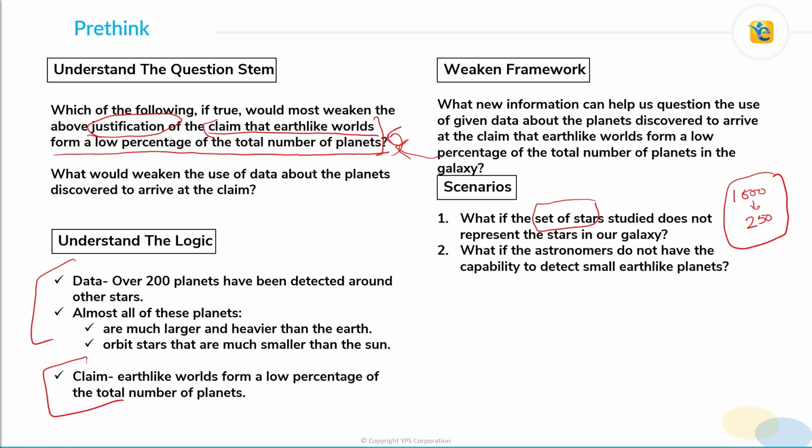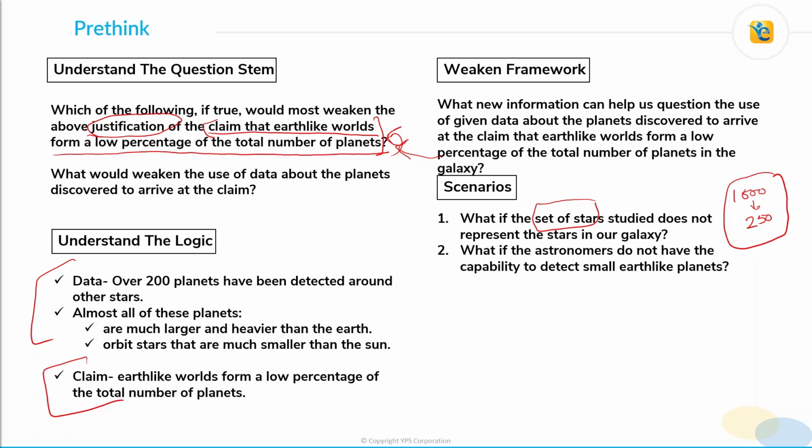No, it is very much possible that this set of stars is not a good representation of all the stars in the galaxy, and actually when we start studying other stars, or when we are done studying all the other stars in the galaxy, we get to know that there are many Earth-like small planets, or maybe they constitute a majority of planets orbiting the stars in our galaxy.